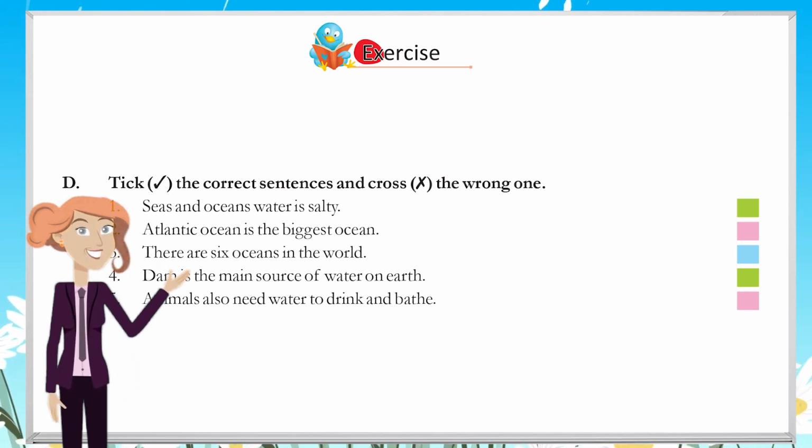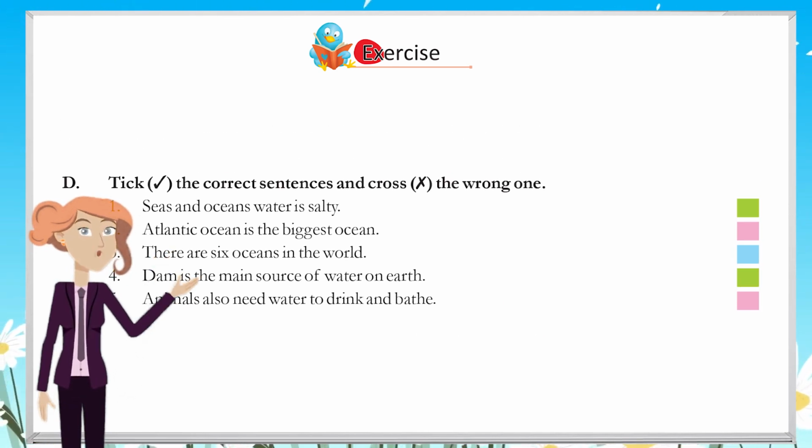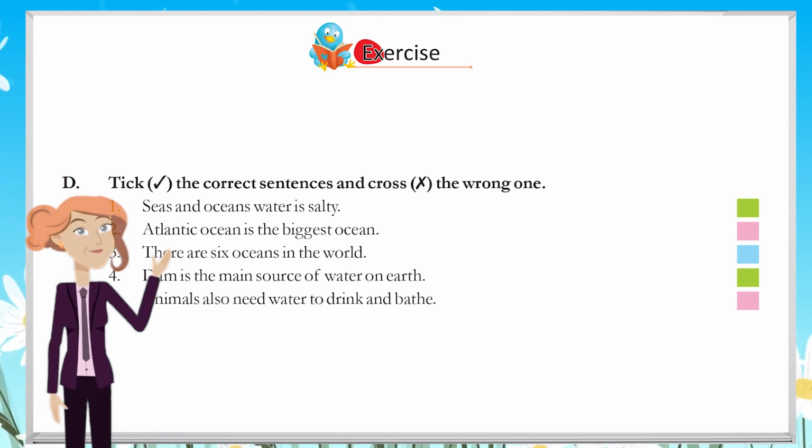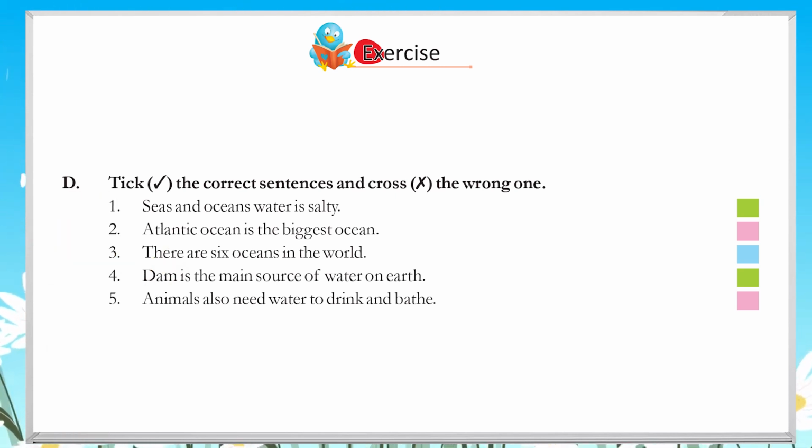D. Tick the correct sentences and cross the wrong one. 1. Seas and oceans water is salty. 2. Atlantic Ocean is the biggest ocean. 3. There are 6 oceans in the world. 4. Dam is the main source of water on earth. 5. Animals also need water to drink and bathe.